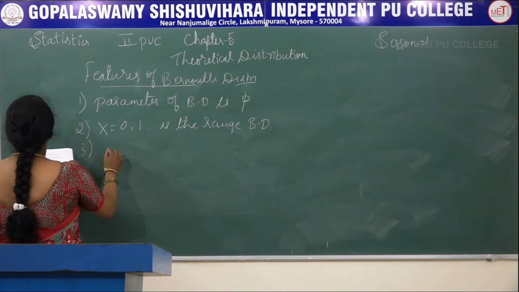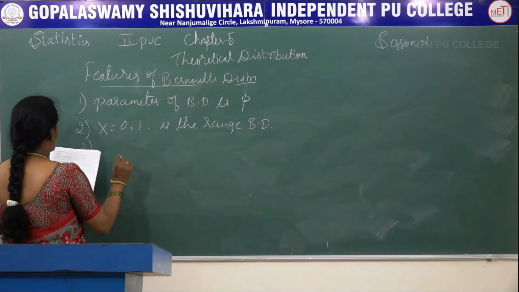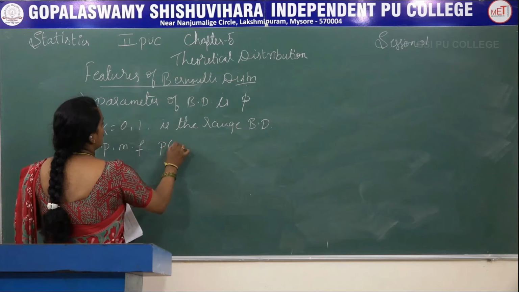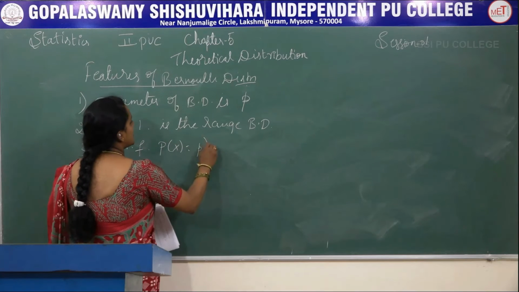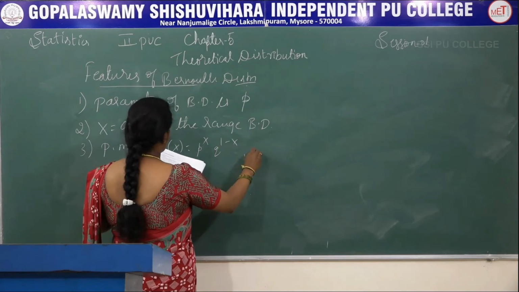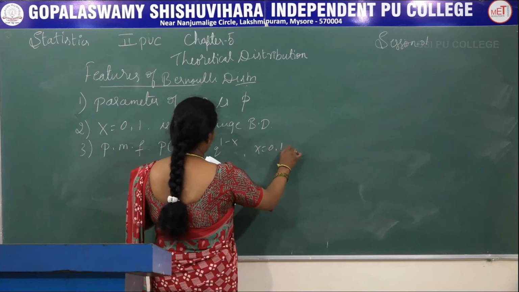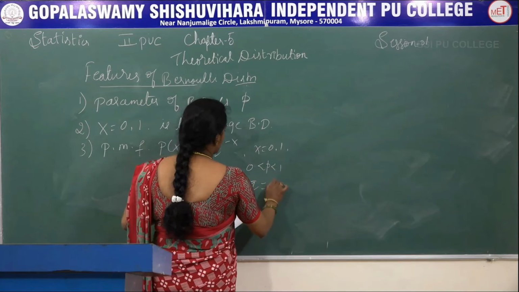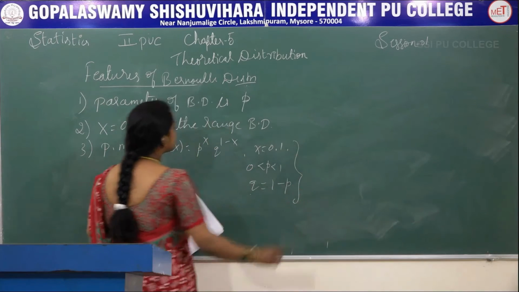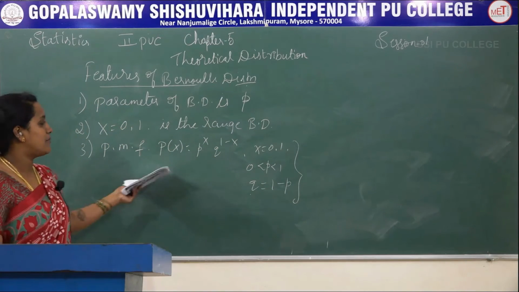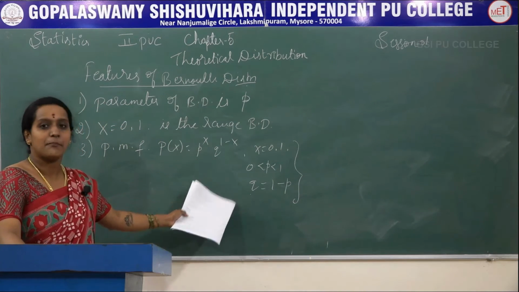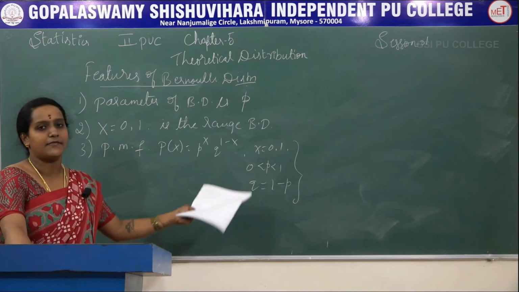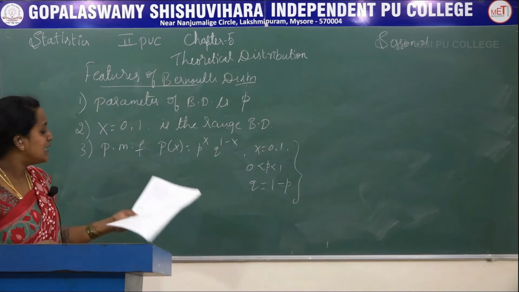Next, for a Bernoulli distribution, we know the PMF is P of x equals p power x, q power 1 minus x, where x takes the value 0, 1, 0 less than p less than 1, and q is equal to 1 minus p. While writing the PMF, these three are very important things we have to write as they are, so that we can solve the problem easily.